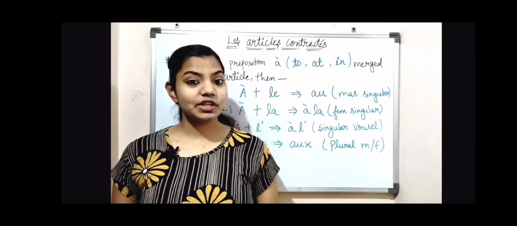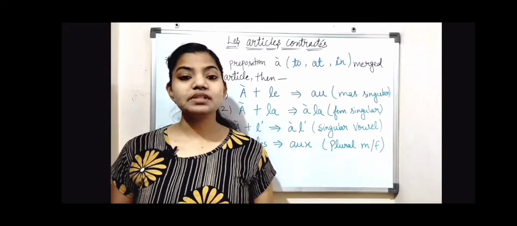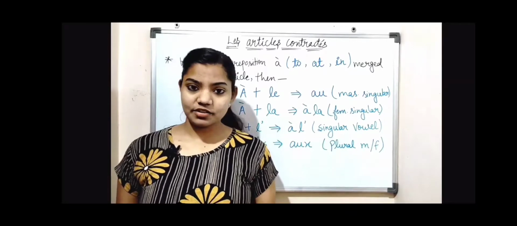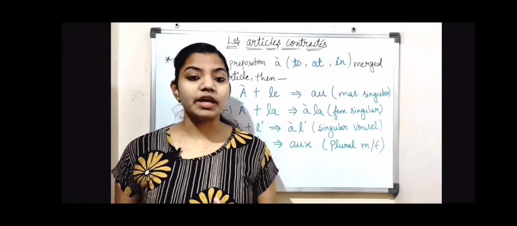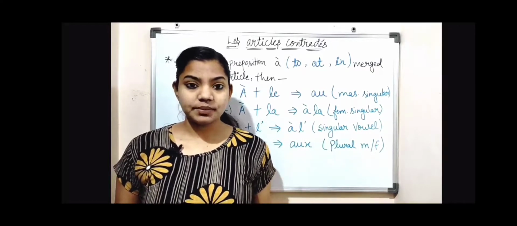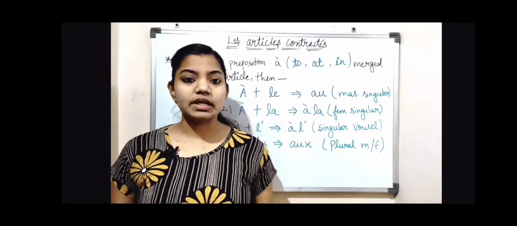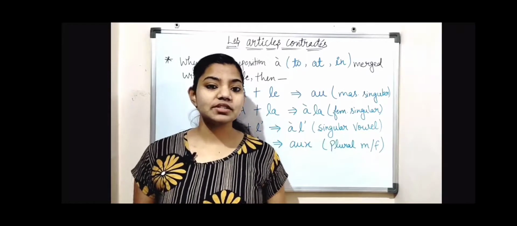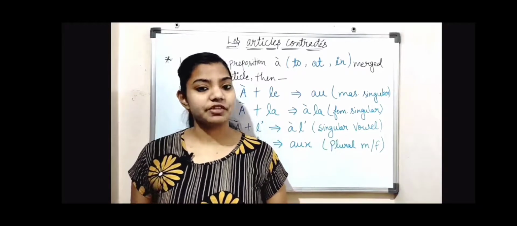So today's video I am going to teach you les articles contractés, which means contracted articles in French. As you all know, contractions happen when two words are combined into one, like didn't, I'm, and can't, etc. in English. In French, these contractions are merged with the preposition à or de with definite articles.